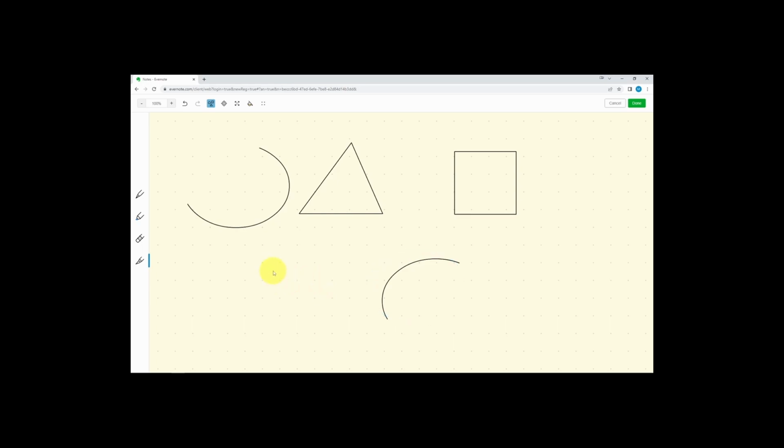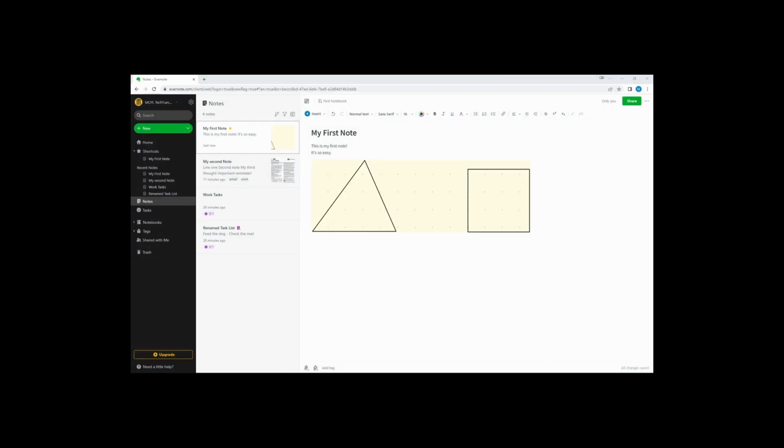However, once you click away from it, it is no longer active and you'll have to redraw that area to move it around again. You can also use the undo button as many times as necessary in case you make any mistakes. When you're finished, click Done. And you'll see it inserted into your note.